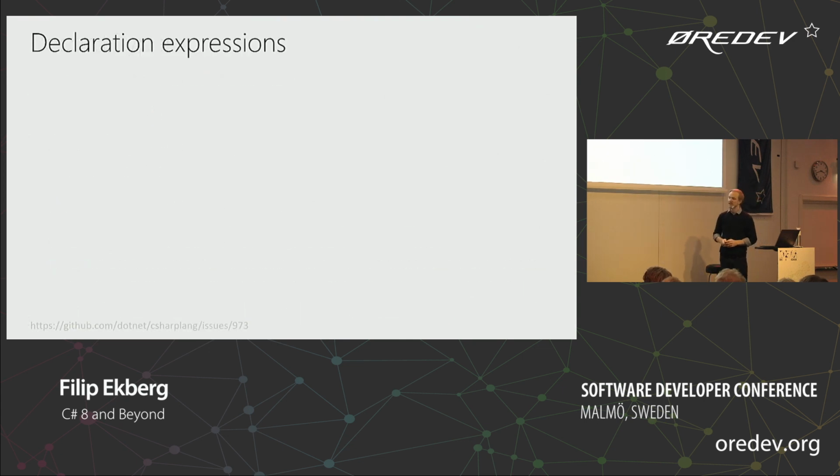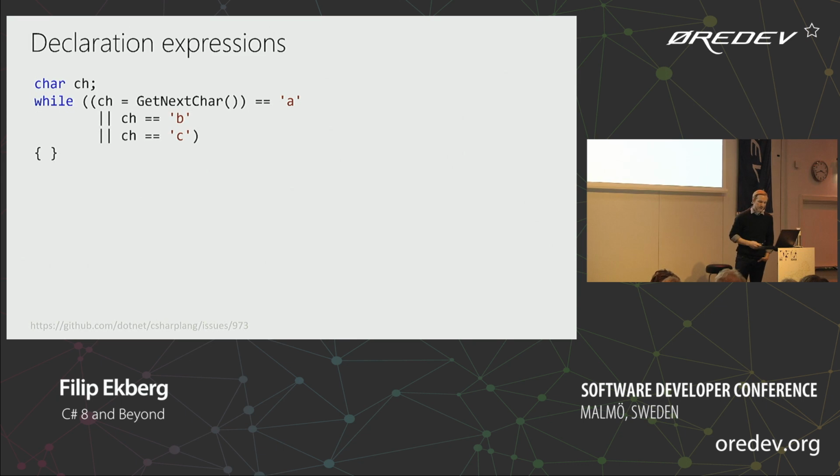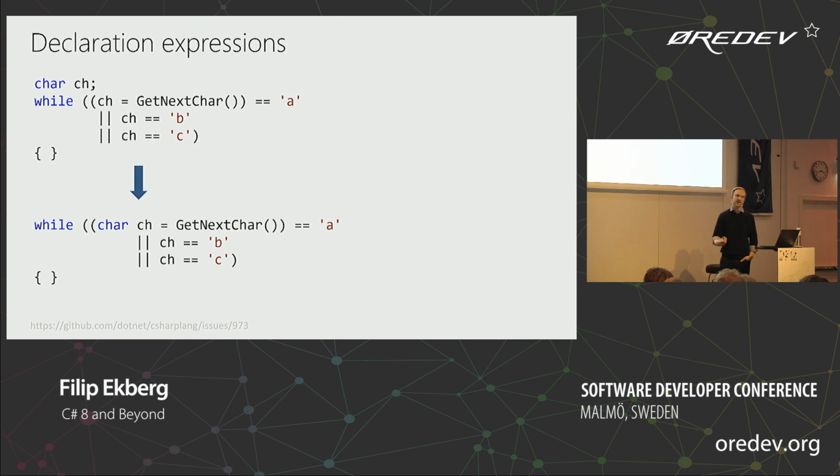All right, so another one that they've introduced and changed and improved over the versions of C# is declaration expressions. So in this case here, we can, for instance, say, well, we have this while loop here, which is going to set the character to the next character each time. It's going to compare that to a few different characters. But wouldn't it be nicer if we could move this thing down here to the context where it makes sense? This is similar to how the new out works. So you can just have the declaration expressions on one line. So it's the same here, essentially.